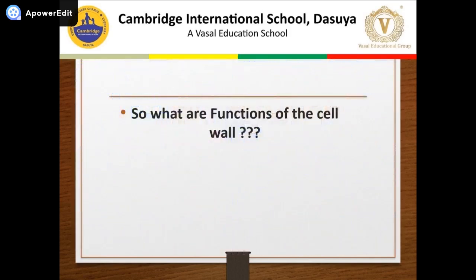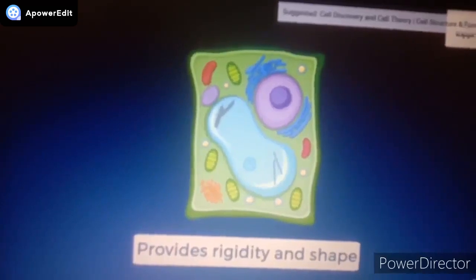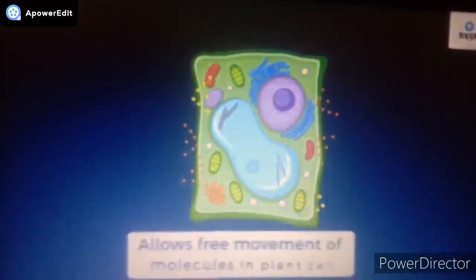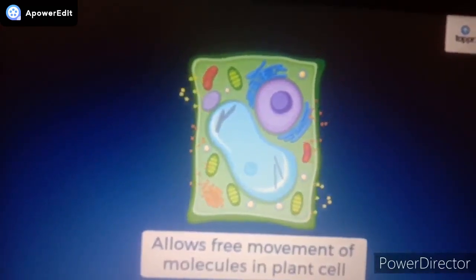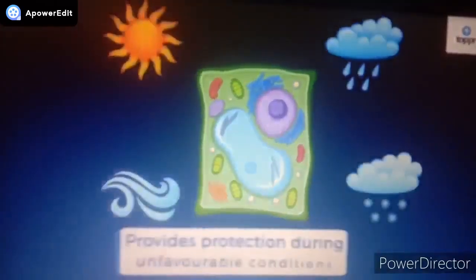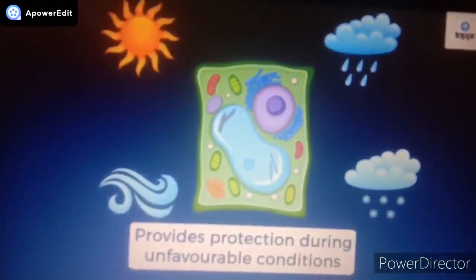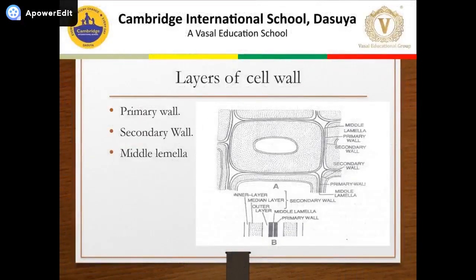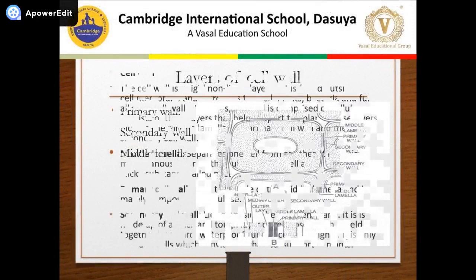Let's see again. Plant cell wall provides rigidity and shape. It is fully permeable, it allows free movement of molecules in a plant cell, and it also protects during unfavorable conditions like heat, storm, sun, wind. There are three layers of cell wall: primary wall, secondary wall, middle lamella.